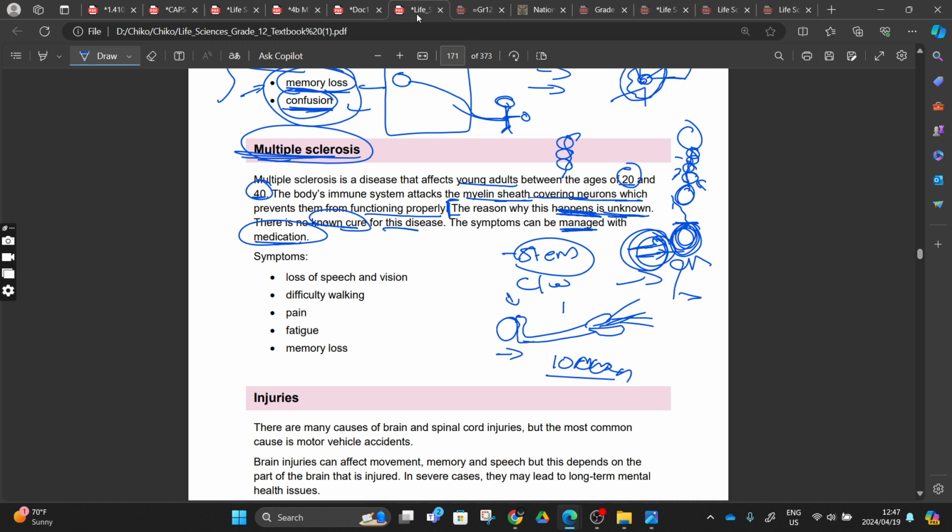If you are saying, yes, I'm feeling the pain, but I cannot remove my hand, we can now think, oh, maybe the motor neurons, they are being affected, right? Or if you said, I'm not feeling the pain, or maybe you can remove this hand. Yes, the hot surface, we place your hand and then you remove it fast. But here's the thing, when you are not feeling the pain, but you remove the hand, you can see that your hand is bent there. There's a residue, or there's a left overs of the burning, right?